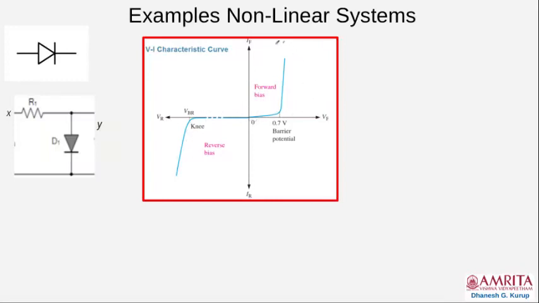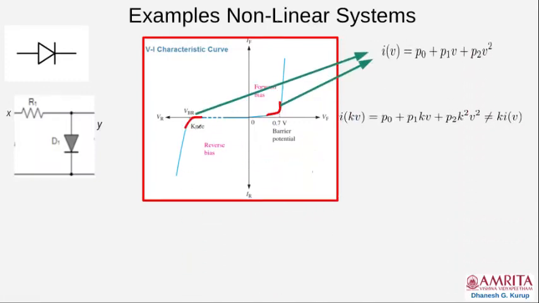There is a forward region, and there is a reverse region, where after a limit it will break down. In the forward region, the current will be very small for a certain range and then it suddenly increases. This is a classic example of a nonlinear system. Why? The question is why? We have to answer that.